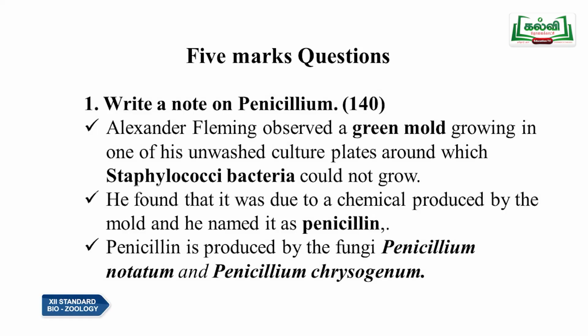Let us recall the first question, write a note on penicillium, on page number 140. First you have to write the person who found this mold, that is Alexander Fleming, and it was killing the Staphylococcus bacteria, and it produced a chemical called penicillin, and that penicillin is produced by two types of fungi, Penicillium notatum and Penicillium chrysogenum.